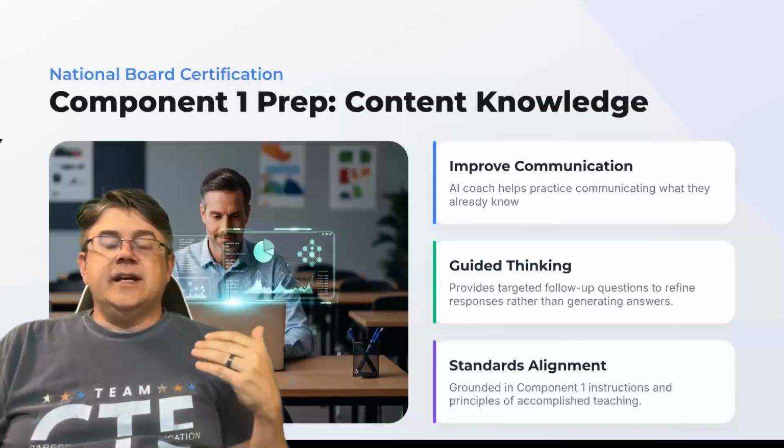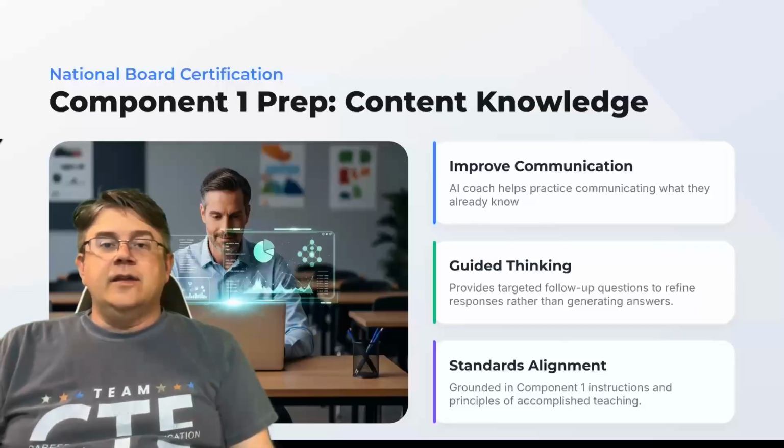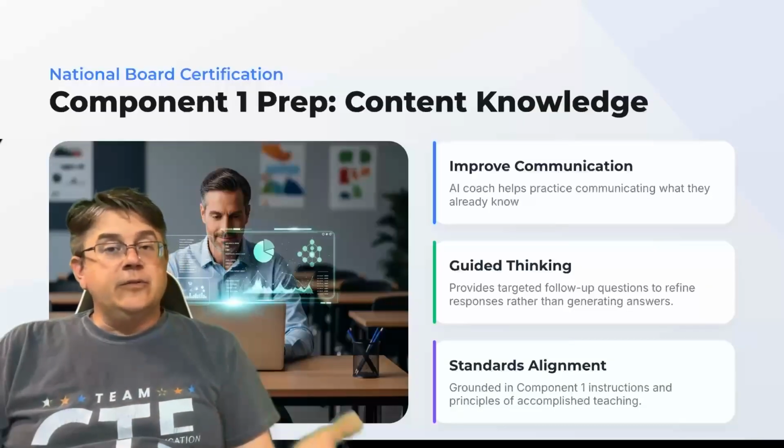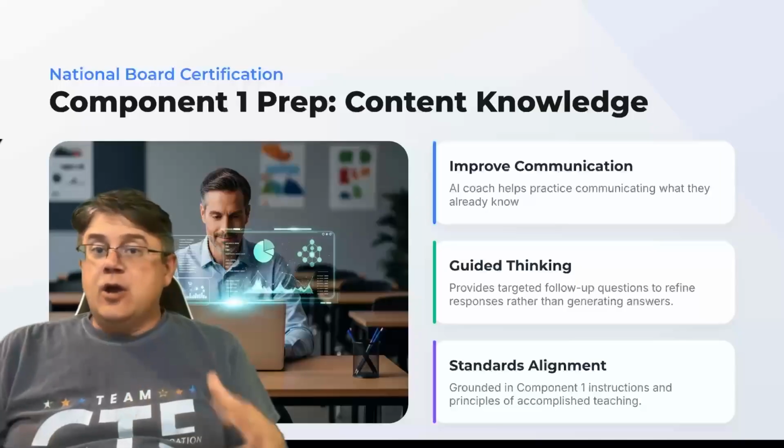I was supposed to make an agent in AI that would be useful to a teacher. I am working on prepping for the National Board's Component 1 test, so I made an agent to coach me on it.